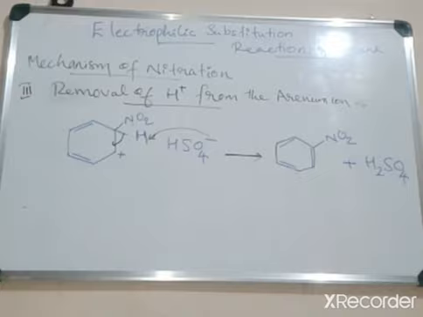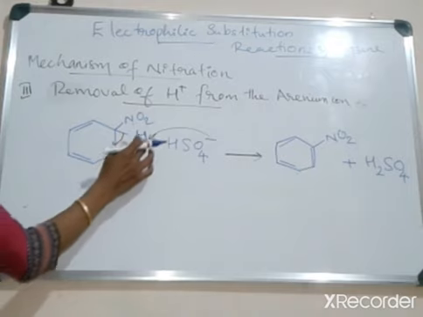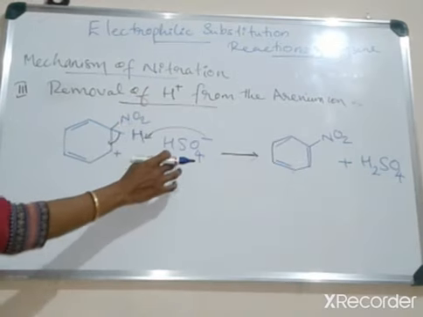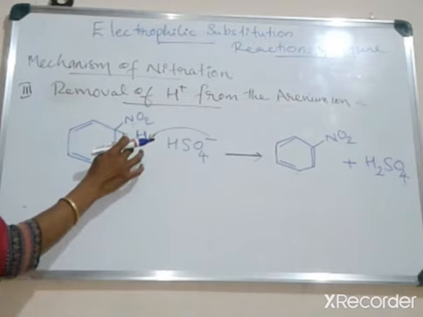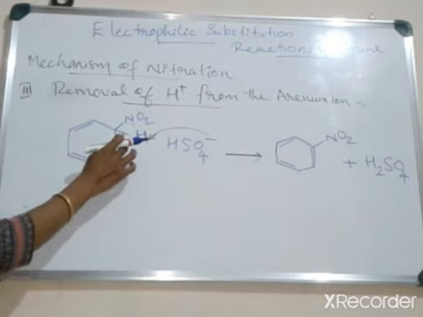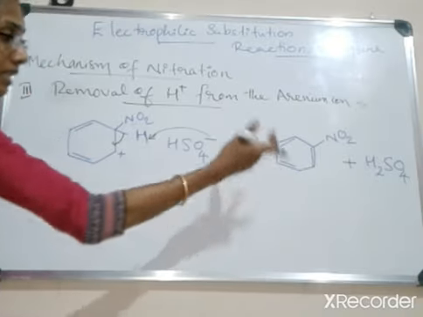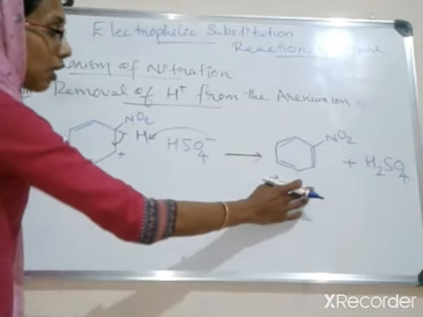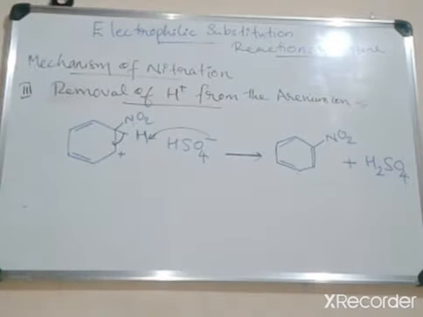The third step is the removal of hydrogen as H+ from the arenium ion intermediate. During this process, the hydrogen is abstracted as H+ by the conjugate base formed during the first step of the reaction, and the electron pair between this carbon and hydrogen is shifted in between these two carbon atoms. As a result of this reaction, the aromaticity of benzene is regained and the substituted product nitrobenzene is obtained, and the H2SO4, which is a catalyst, is regenerated in the process.